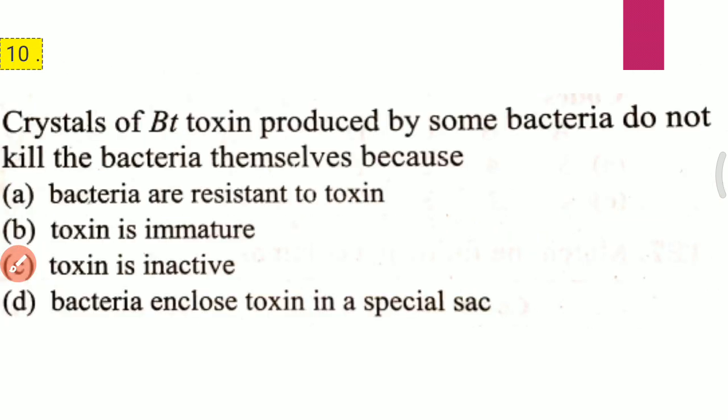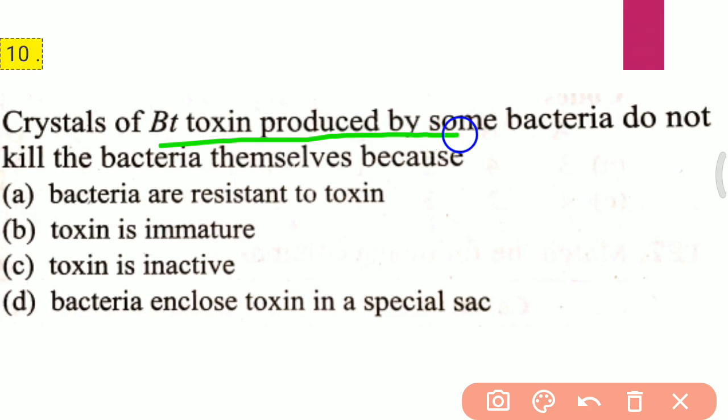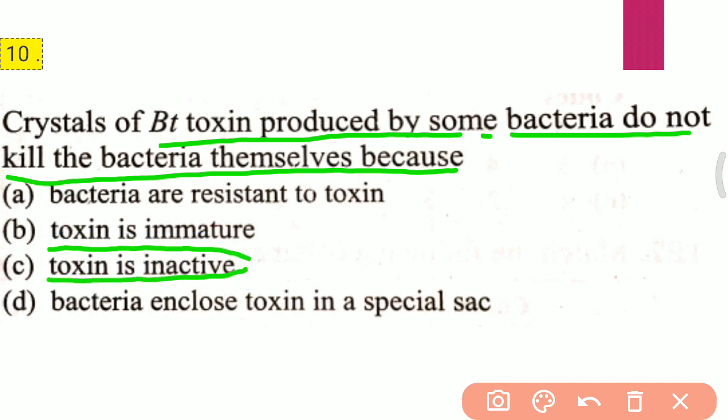Question 10. Crystals of Bt toxin produced by some bacteria do not kill the bacteria themselves because: A. Bacteria are resistant to toxin. B. Toxin is immature. C. Toxin is inactive. D. Bacteria enclose toxin in special sacs. The correct answer for the 10th question is C, that is toxin is inactive.